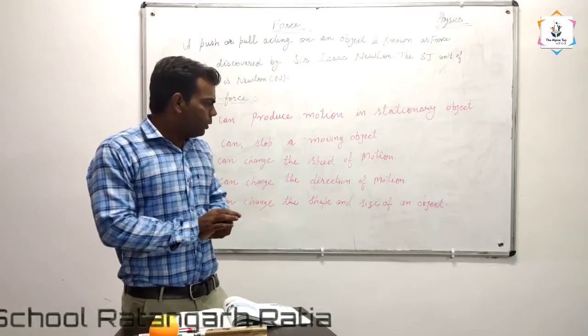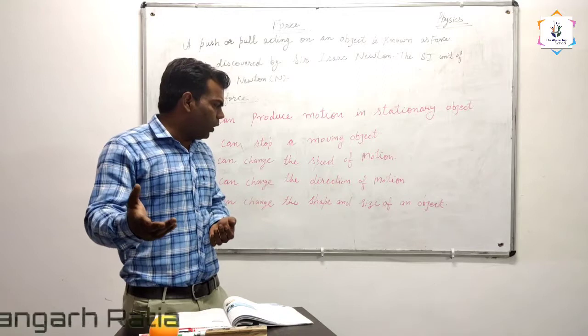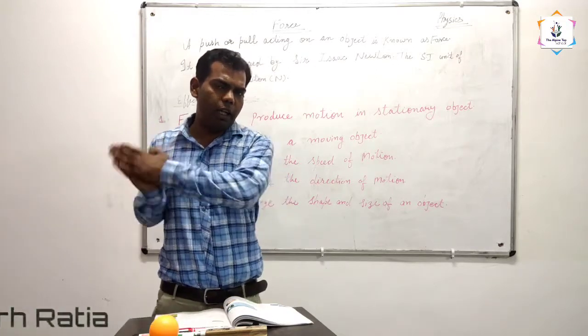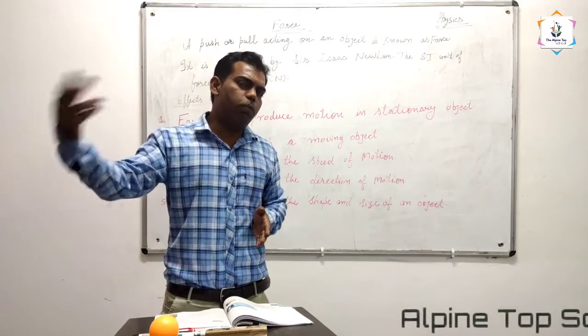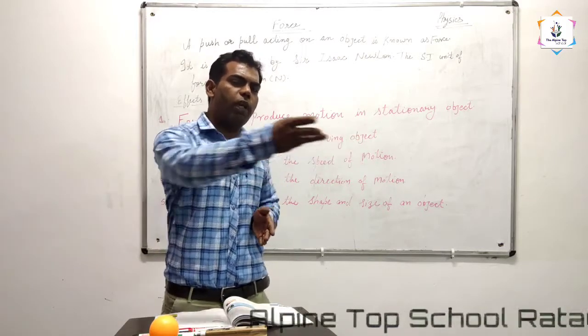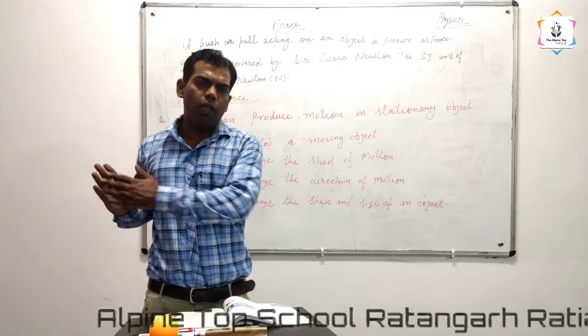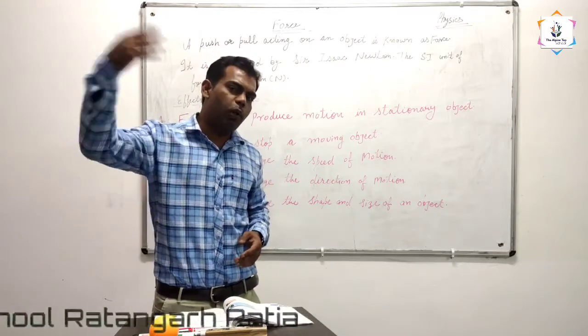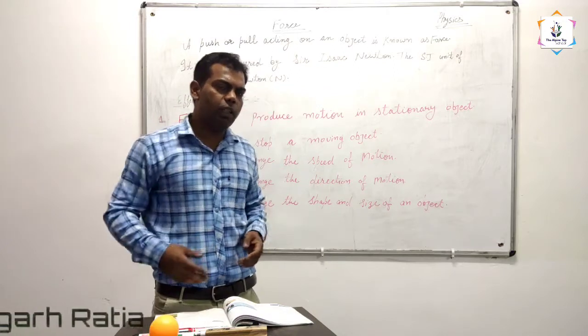Again, you can take the example of a cricket ball. When a cricket player hits the cricket ball, it changes the direction of motion of the ball. Initially the ball is coming towards the batsman. When the batsman hits the ball, the direction of the ball changes, towards the boundary, towards the fielders.